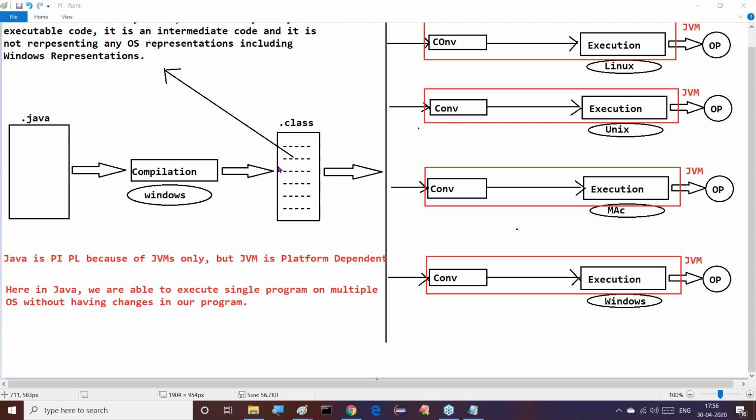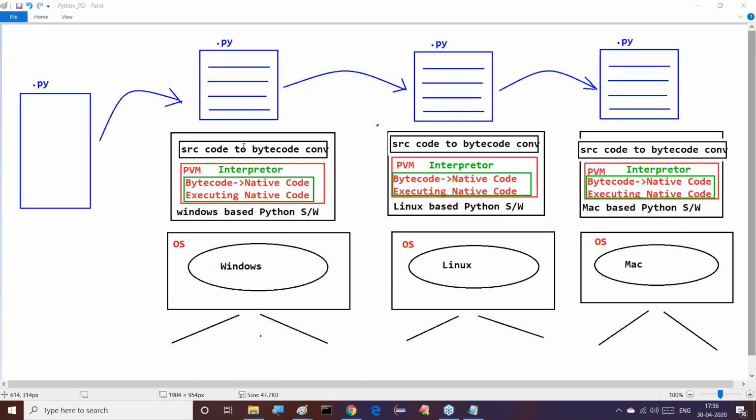Then immediately I gave you another diagram clearly. In the case of Python, everything is going on in Python and the PVM. That means everything is going on at runtime. No mechanism at compilation time here. But conversion is required, that's why that conversion is put at runtime only. Understand it? This is the basics only. These are very basics only. Along with my diagrams and my explanation, you might understand automatically.